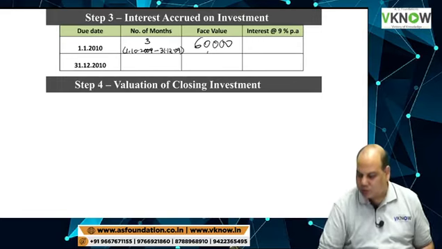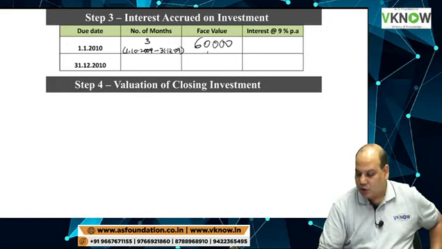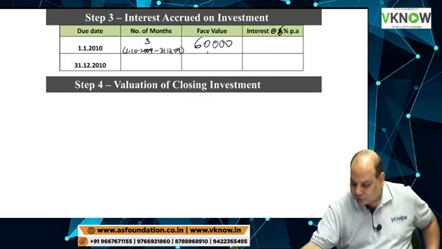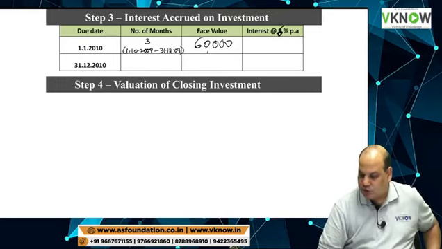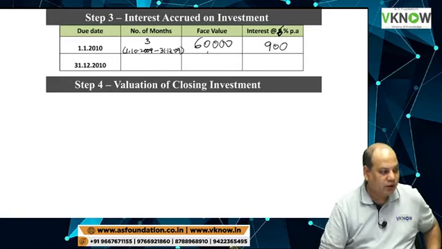If you want to write the period, interest has accrued for this period: October, November, December 2009. 60,000 into 6% into 3 by 12, 900 rupees. Very good.